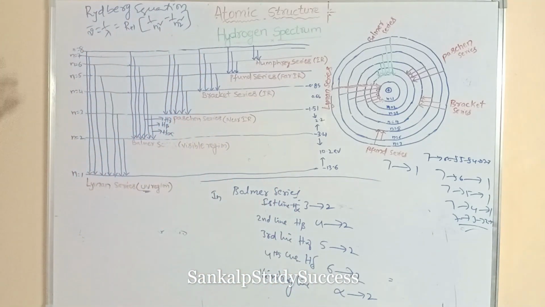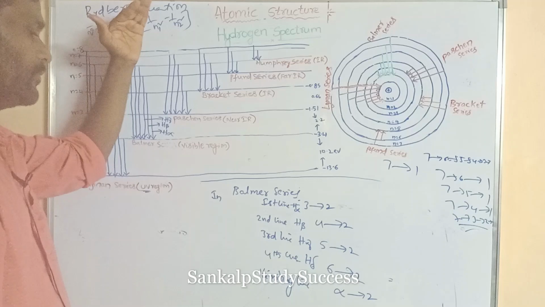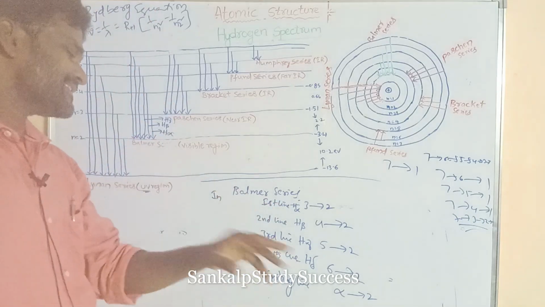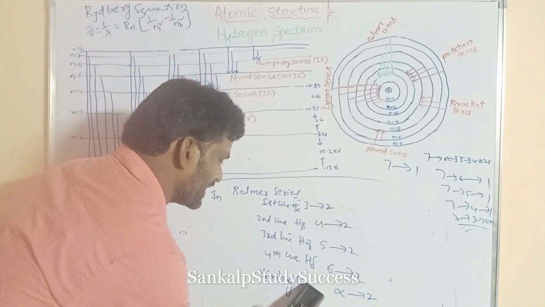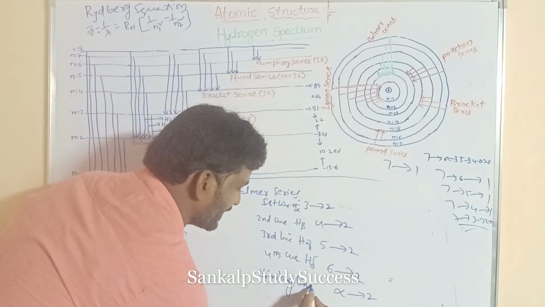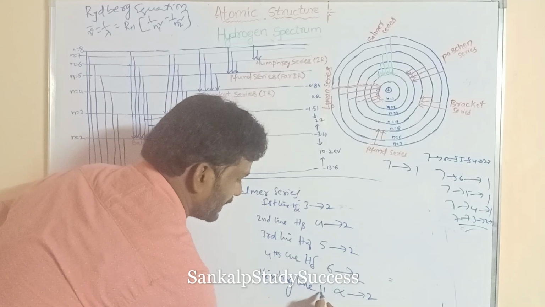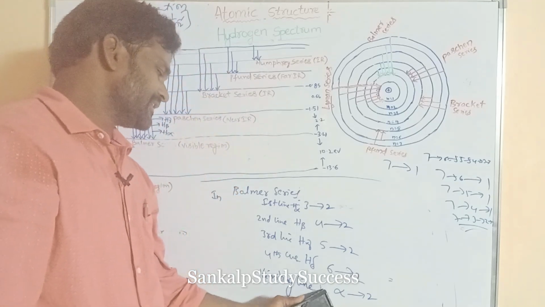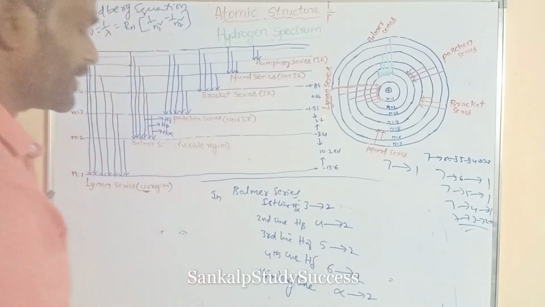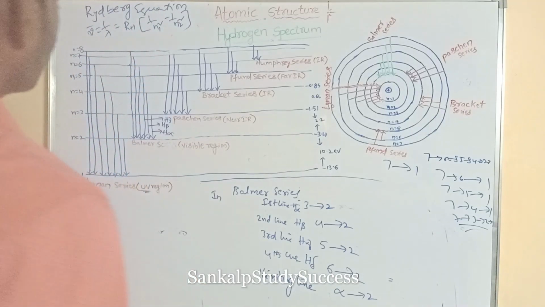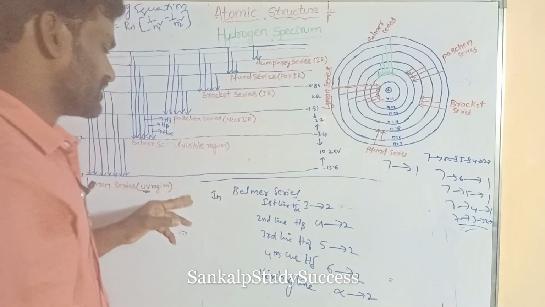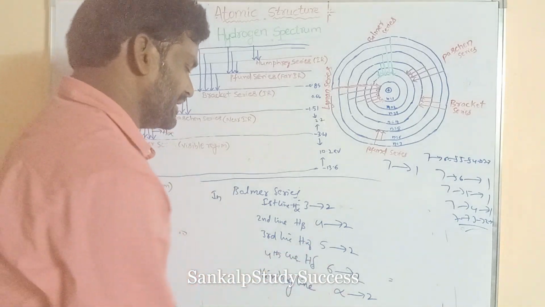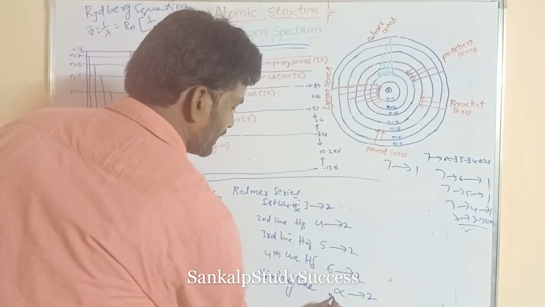When the electron jumps from infinity to the lower energy level, like 2 in the Balmer series, that is the limiting line, H infinity. The last line of any series means its N2 value is taken as infinity.